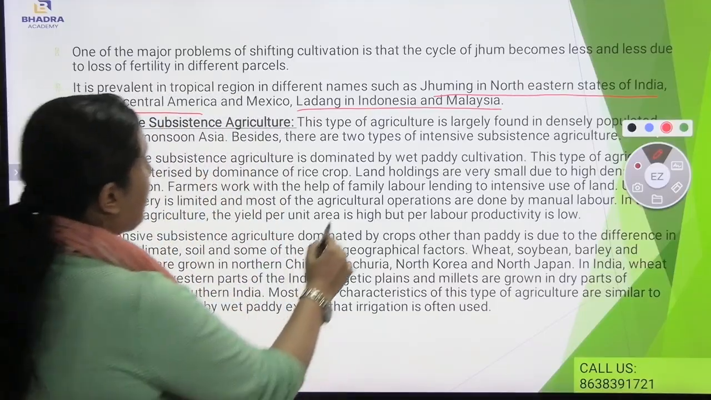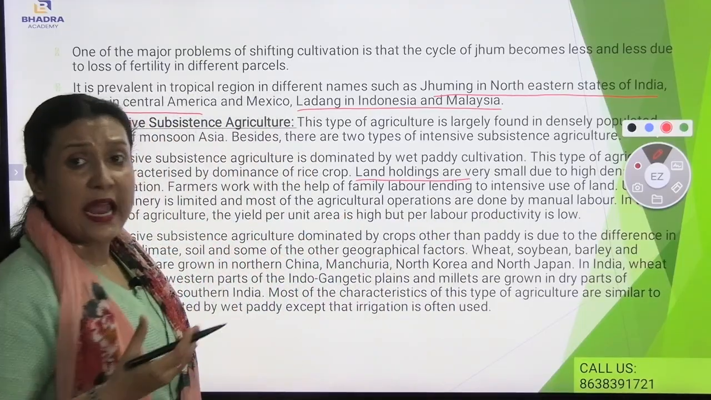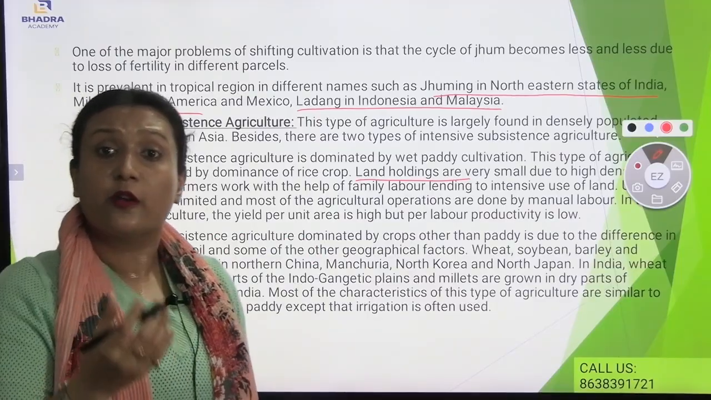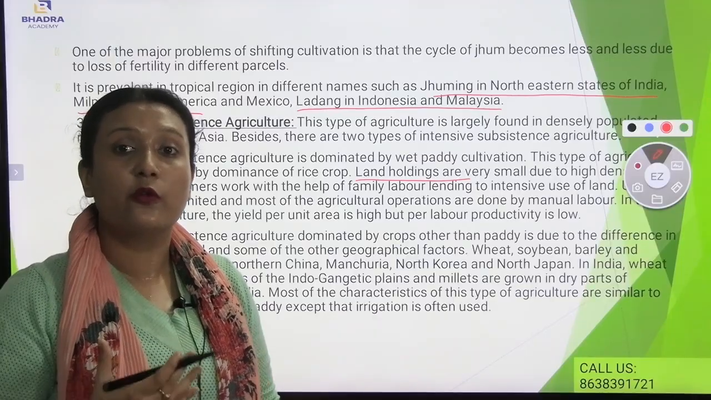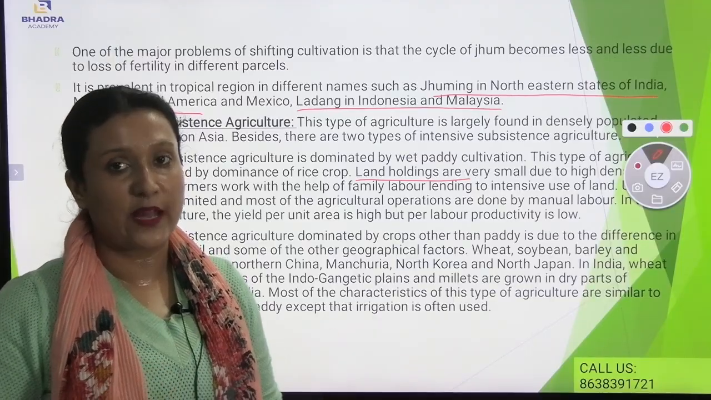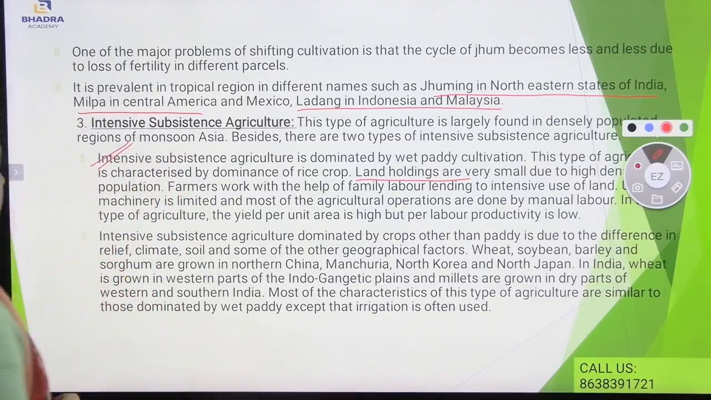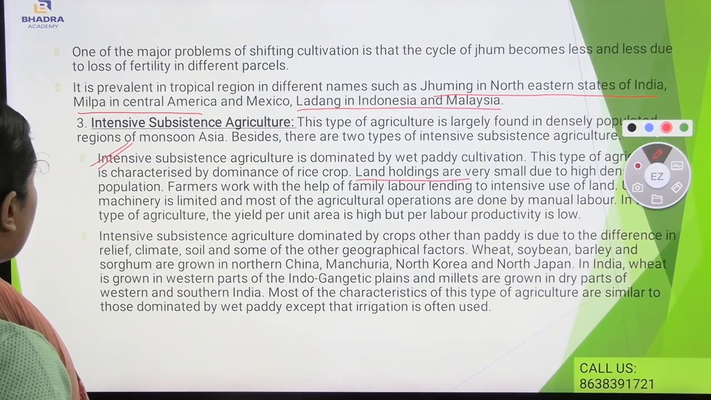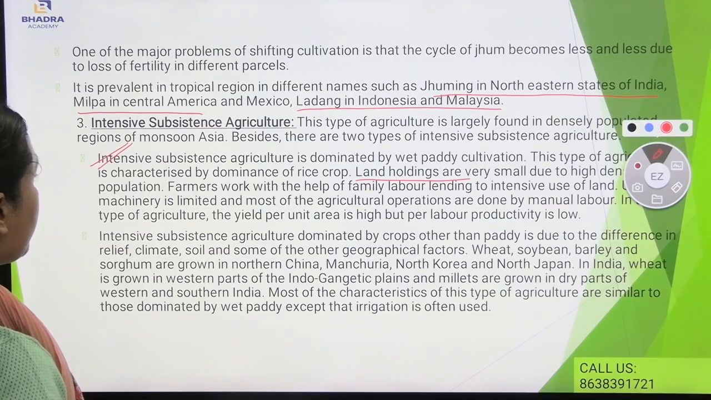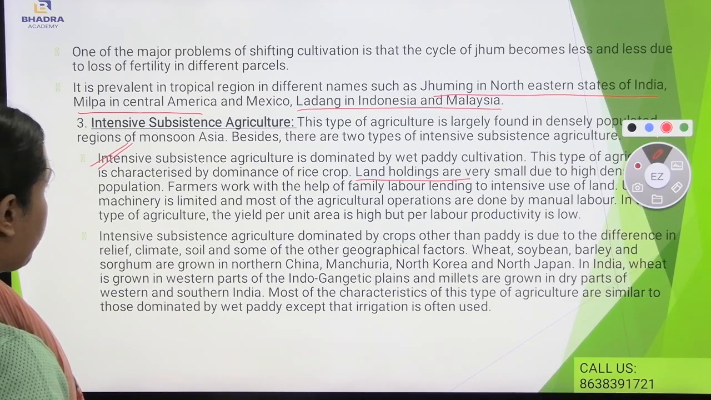Land holdings are very small, but the crops are densely grown, which means more rice is grown on a small patch of land. Also, farmers work with the help of family labor, leading to intensive use of land. The use of machinery is limited and most agricultural operations are done by manual labor. In this type of agriculture, the yield per unit area is high but the productivity per labor is low.